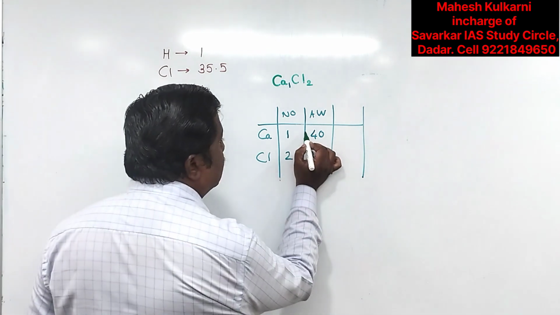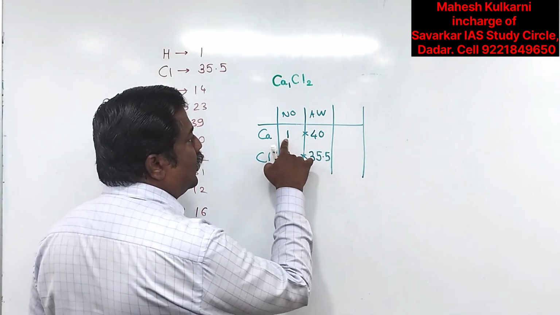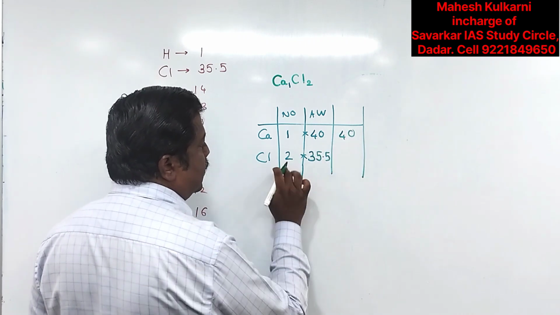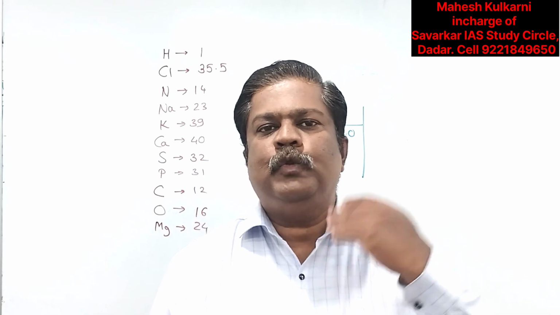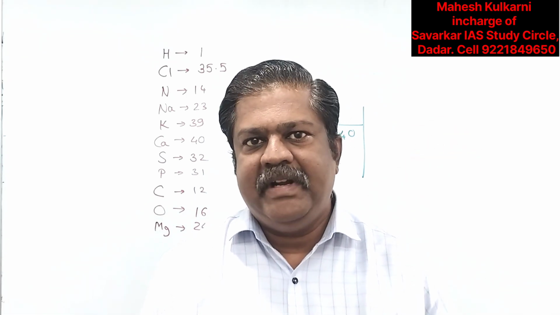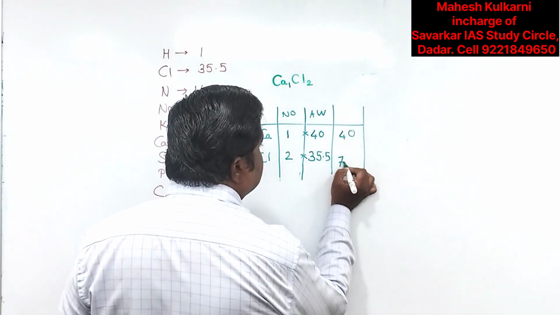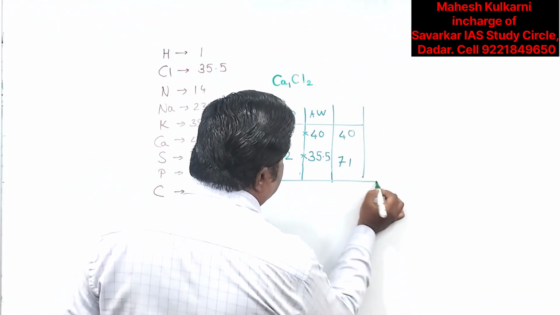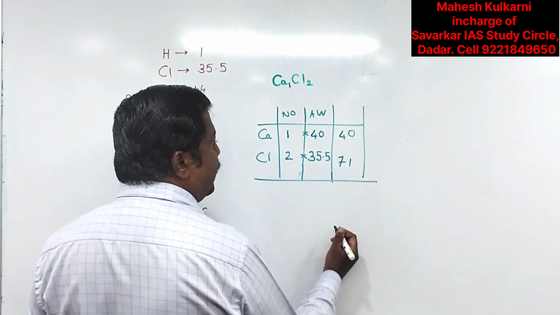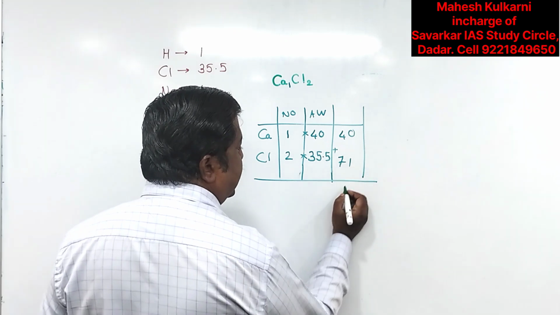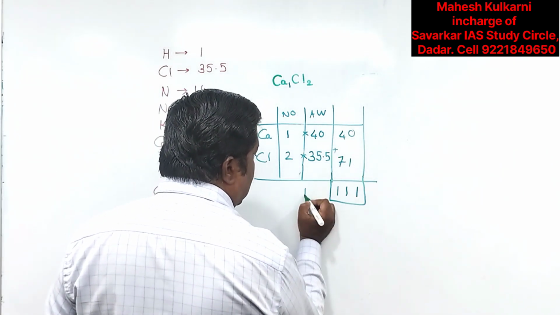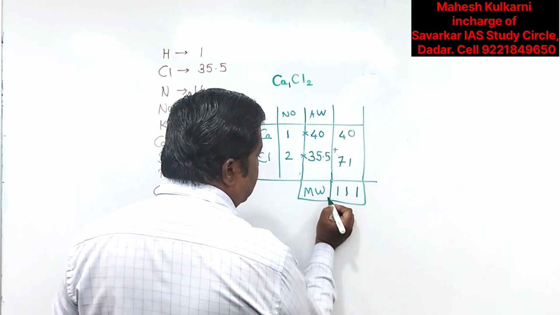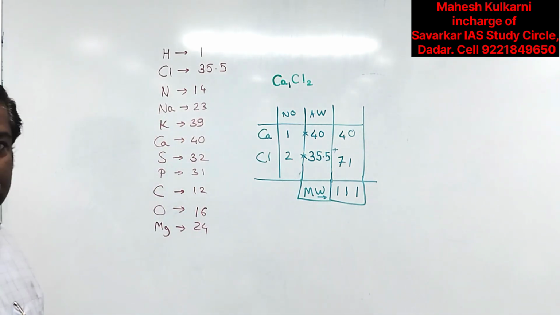Now multiply the weights here. So 40 into 1, you will get 40. 35.5 into 2: keep in mind, 35 twos are 70, 0.5 twos are 1, so 71. So here I should write 71. Now what do we have to do? We have to sum, so make the addition of this. So 40 plus 71, that is 111. So this is the molecular weight, that is 111.